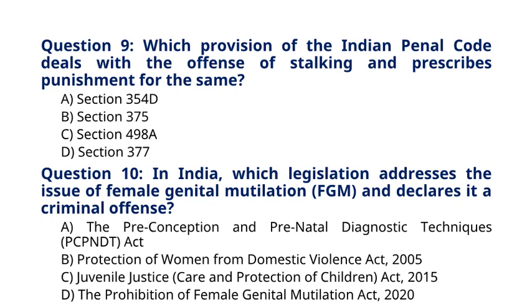Question 10. In India, which legislation addresses the issue of female genital mutilation, FGM, and declares it a criminal offence? A. The Preconception and Prenatal Diagnostic Techniques, PCPNDT, Act. B. Protection of Women from Domestic Violence Act, 2005. C. Juvenile Justice, Care and Protection of Children, Act, 2015. D. The Prohibition of Female Genital Mutilation Act, 2020. The correct answer for question 10 is option D. The Prohibition of Female Genital Mutilation Act, 2020.